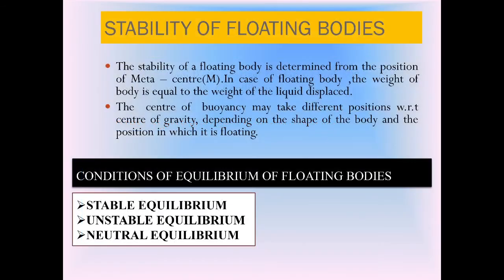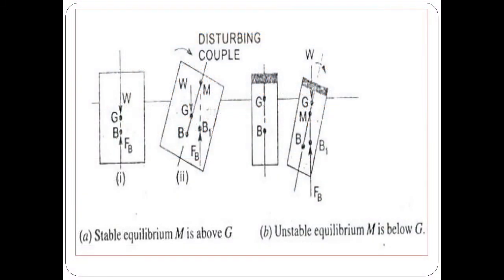Next we see the stability of a floating body. Already we have seen the stability of an immersed body. In the stability of an immersed body, we consider the center of buoyancy as well as the centroid. But in the case of the stability of a floating body, we consider the metacenter and the centroid of the body. We see one by one. What is the condition?